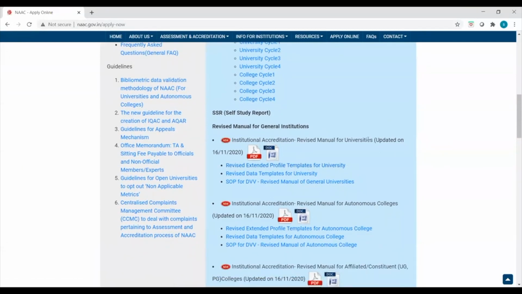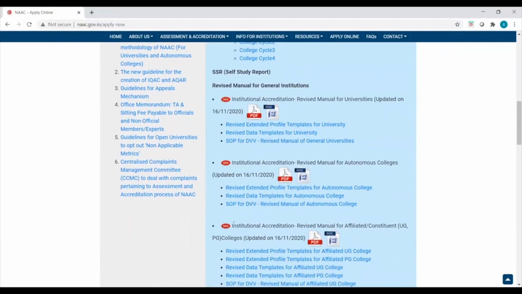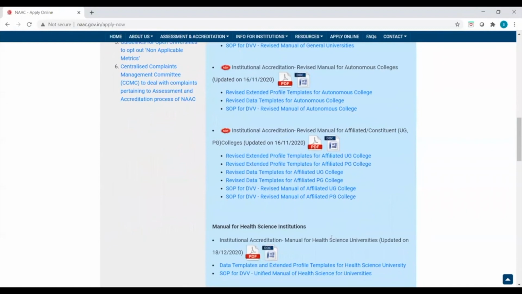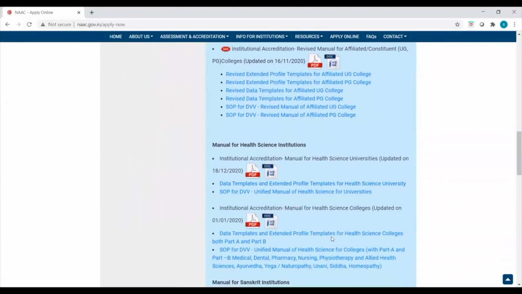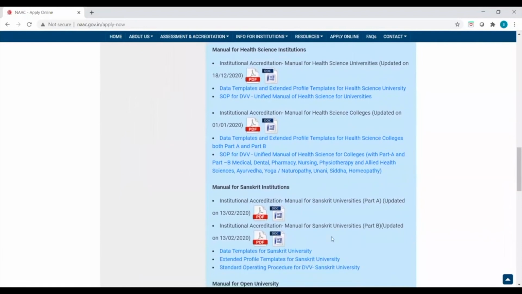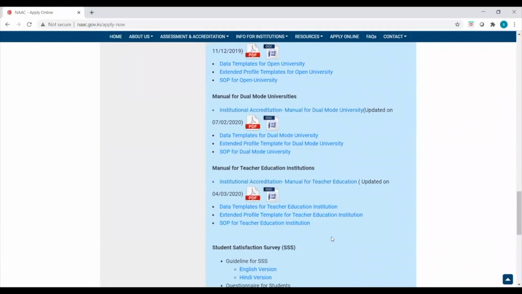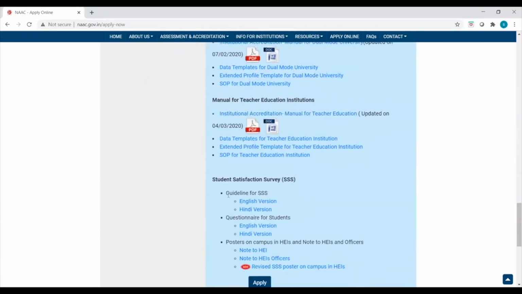This is the manual for universities, general universities, autonomous colleges. We have the standard operating procedures out here, data templates, affiliated colleges revised for UG, PG, everything is out here. If you click on this, the manual for health science institutions, we have the details. The manual for the Sanskrit institutions, we have all the details. Open universities, manual for dual mode universities, manual for teacher education institutions, the triple S guidelines. Hindi and English versions are here. You can convert into your own language or vernacular language. The questionnaire for the students, the English and Hindi versions both are here.